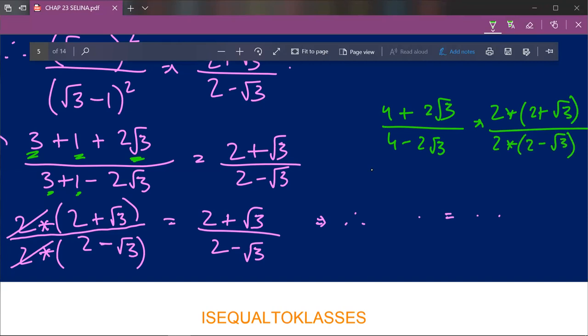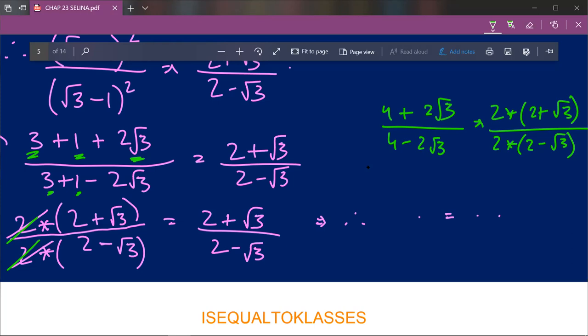Why? So according to the associative law, 4 plus 2 root 3 can be written as 2 into (2 plus root 3). Why? Because I have factorized this expression over here. 2 into 2 is 4, and 4 plus 2 into root 3, which will be 2 root 3. So vice versa, you'll get the same answer. So 4 minus 2 root 3 is equal to 2 into (2 minus root 3). Therefore 2 into (2 plus root 3) upon 2 into (2 minus root 3), the 2 gets cut in numerator and denominator. So all we are left with is (2 plus root 3) upon (2 minus root 3), which is equal to (2 plus root 3) upon (2 minus root 3).